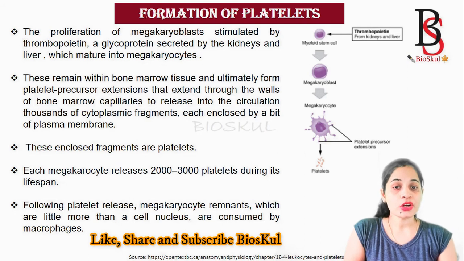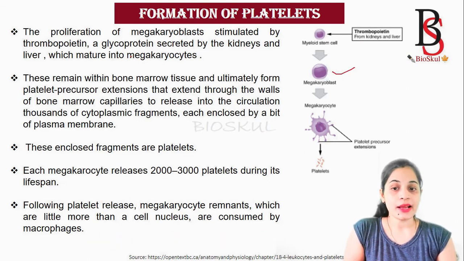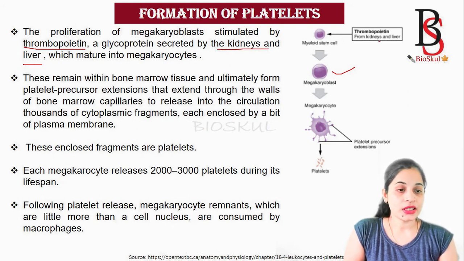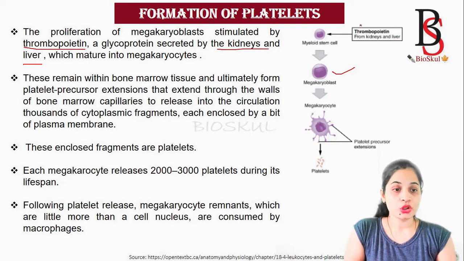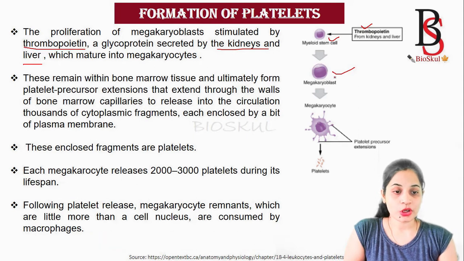The proliferation of megakaryoblast is stimulated by a glycoprotein known as thrombopoietin, which is secreted by the kidney and the liver. It stimulates the myeloid stem cell, which leads to the formation of megakaryoblast.